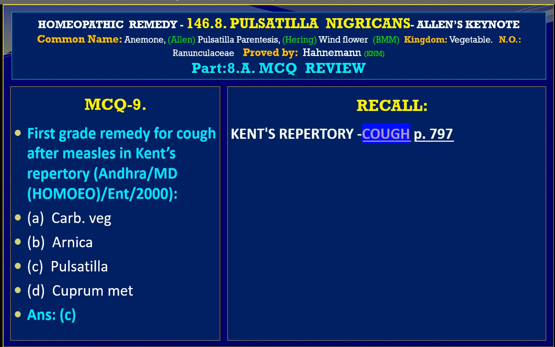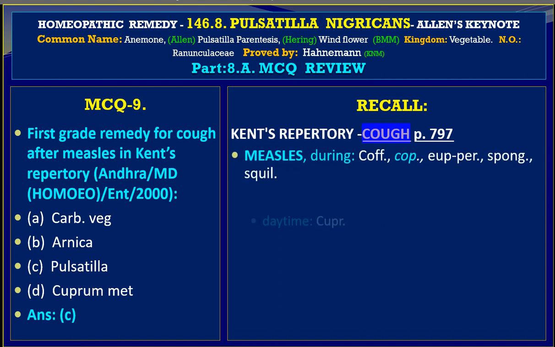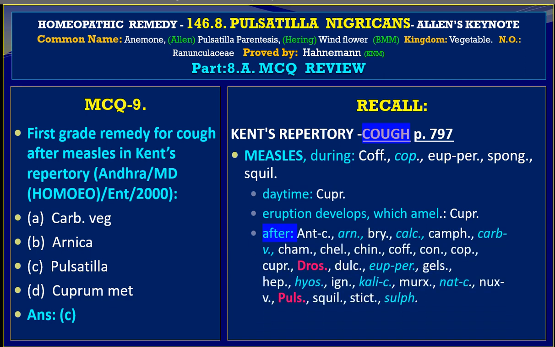Let us recall. We go to Kent's Repertory in the section of cough. We find measles, during: we have a second grade remedy, Cuprum, and we have daytime aggravation, Cuprum. Eruption develops, which ameliorates, again Cuprum, a third grade representation is here. And after measles we find two first grade remedies, Drosera and Pulsatilla. Pulsatilla is the only remedy which has no other competition, so our choice of Pulsatilla appears to be the correct choice.